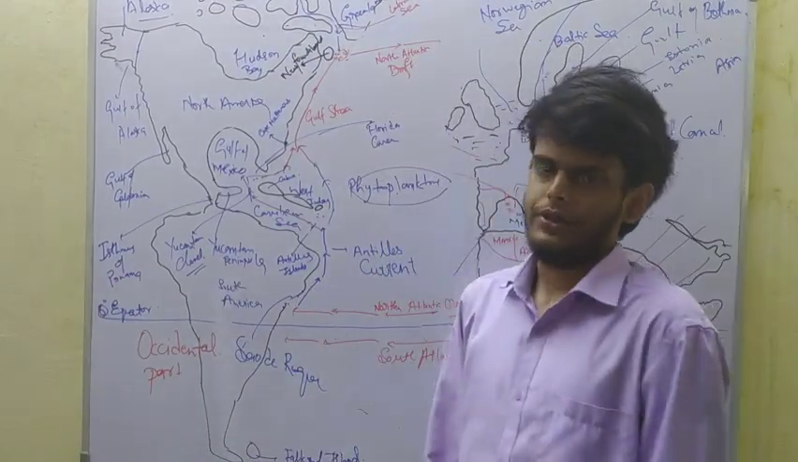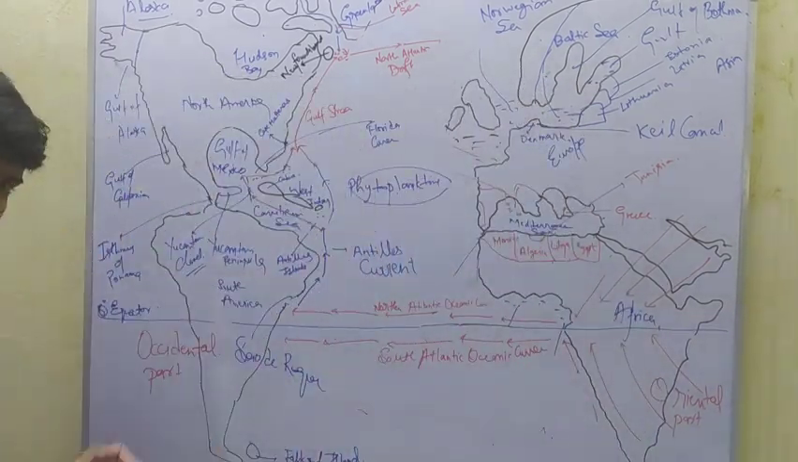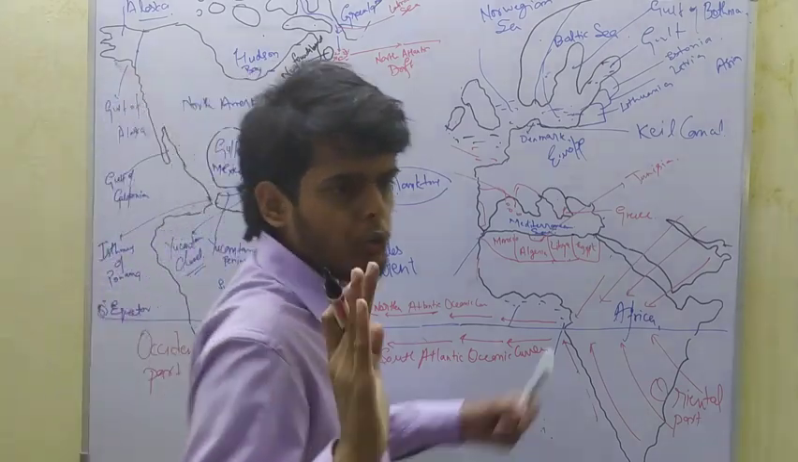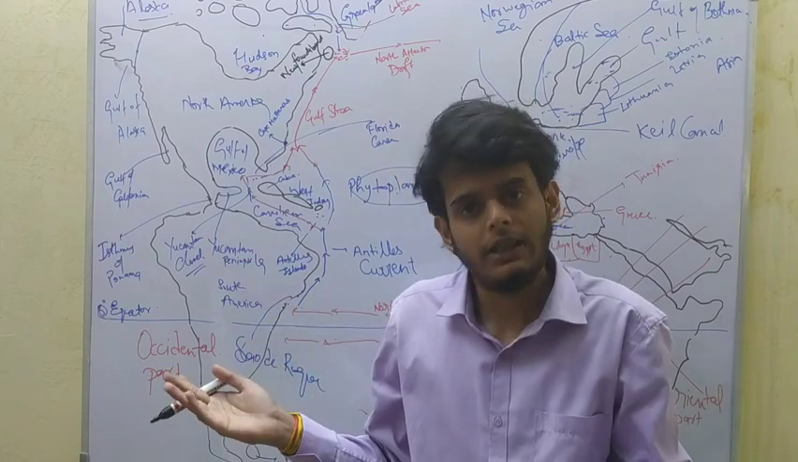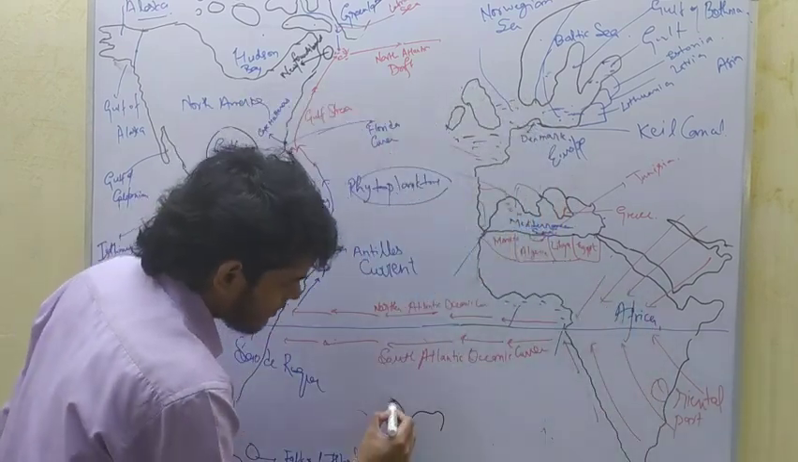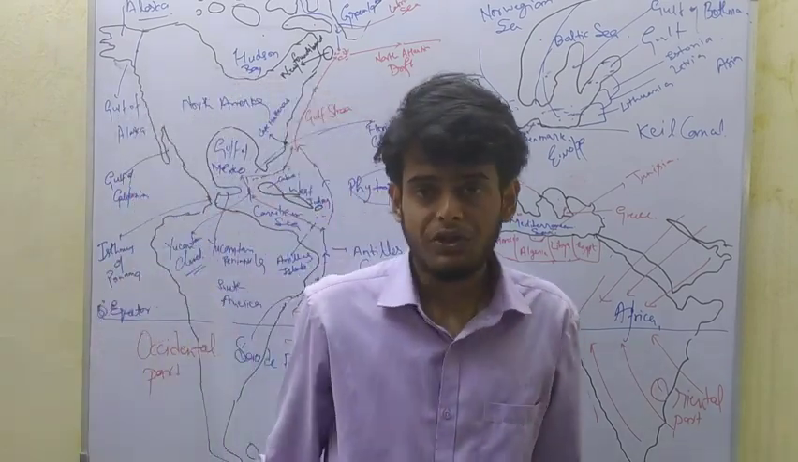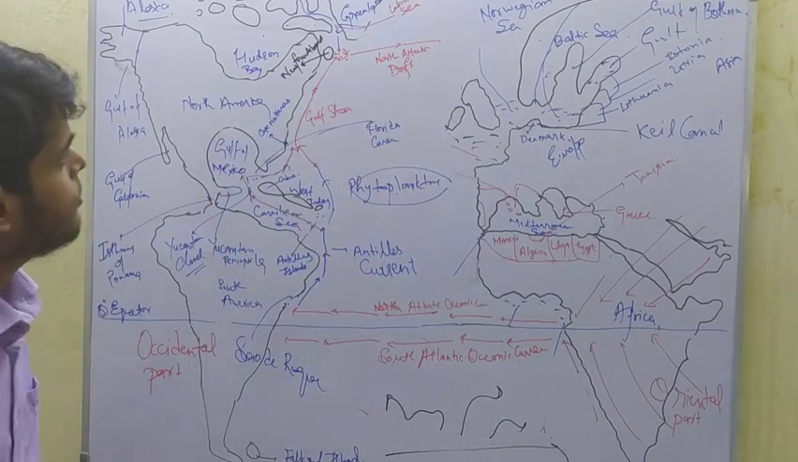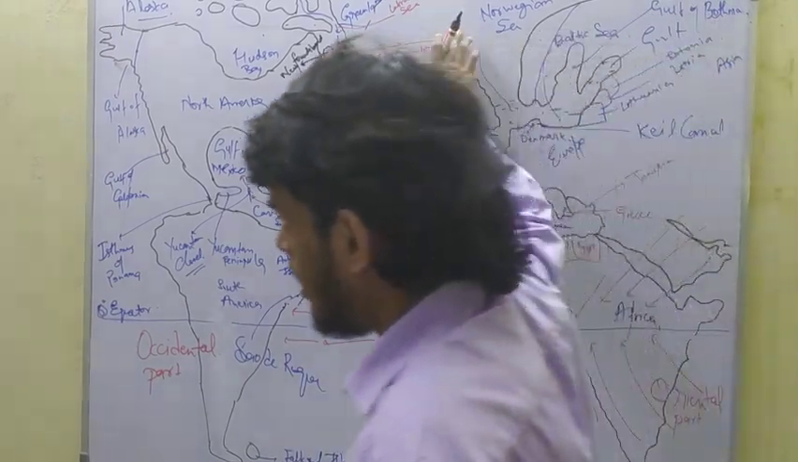Since it's a drift, what is the difference between an oceanic current and a drift? Point to be noted: an oceanic current has a very definite direction, whereas a drift doesn't have any definite direction. A drift moves like this, whereas oceanic currents have a very definite direction. They move straight.